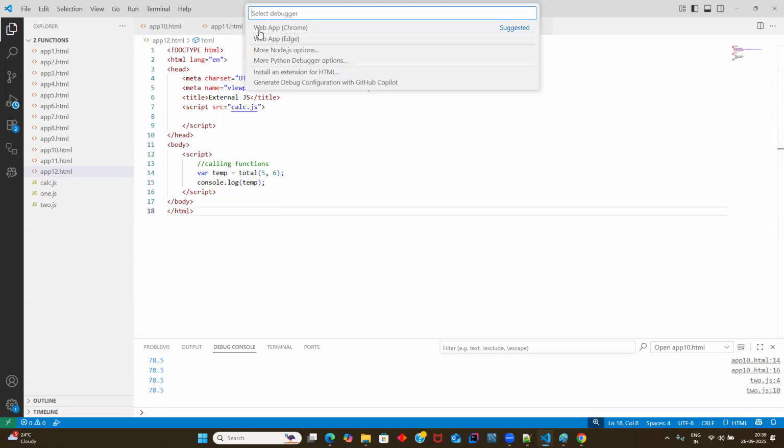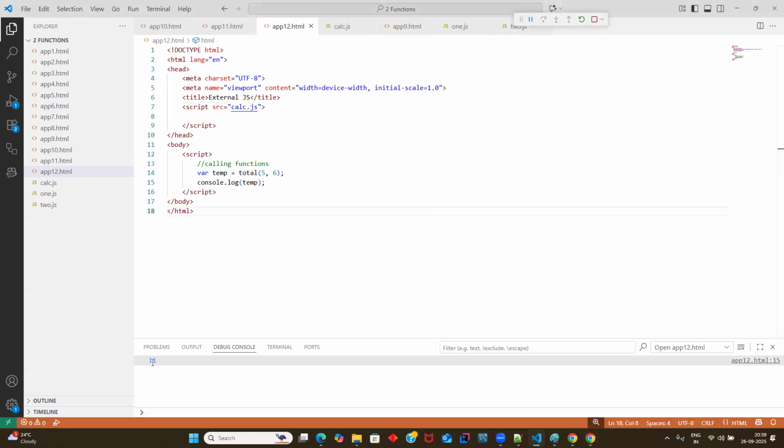Okay, let's run the code. Since I was using only addition, you can see 11, guys. 5 plus 6 is 11. I think this makes sense, everyone, the difference between internal and external.